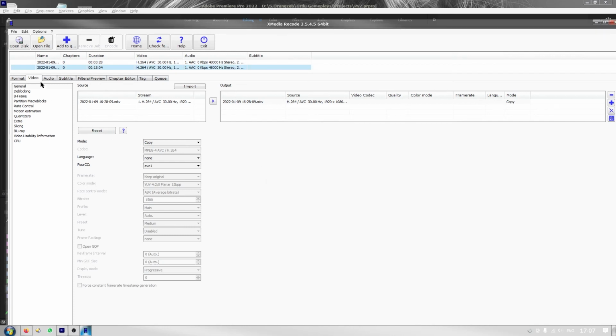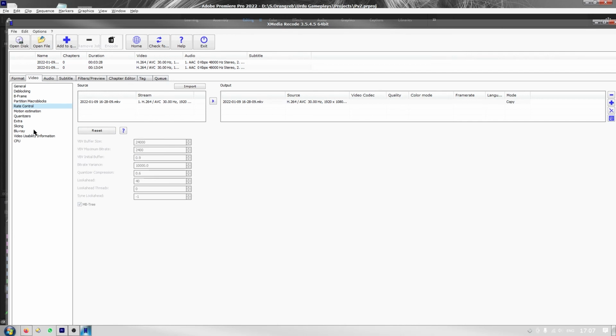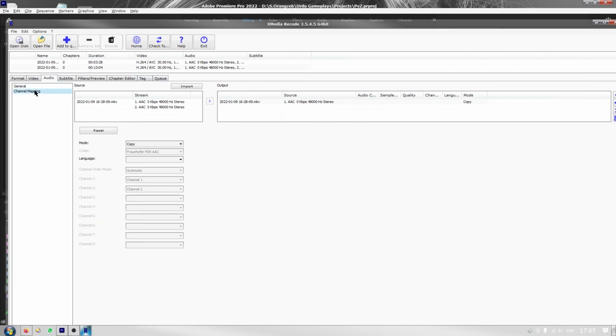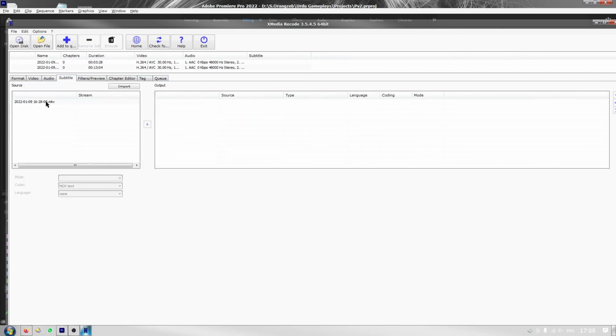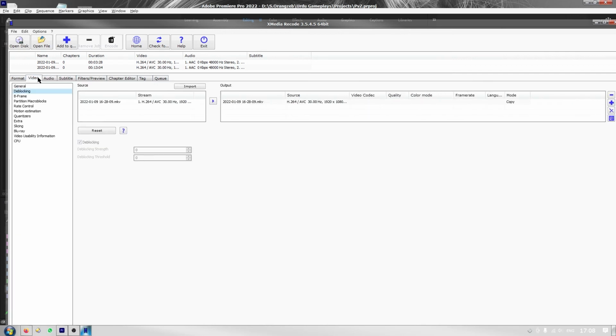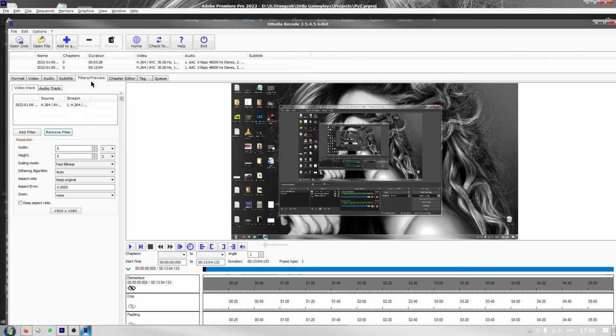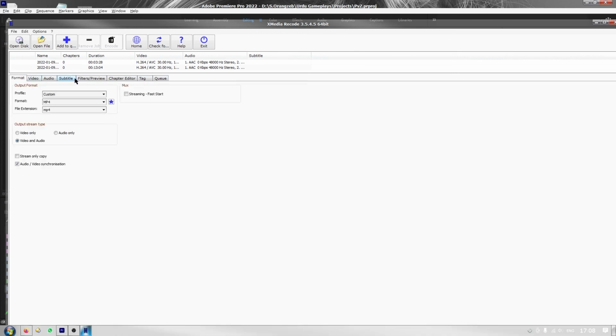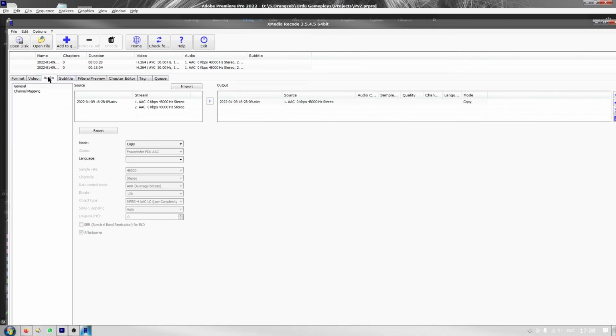So you can also check out some other options on the left side and change them according to your choice, and that's only if you are an experienced user of computer and know what you're doing, or if you have good editing or video file formats and audio file formats knowledge. So that's it for the software. The name is Xmedia Recode.